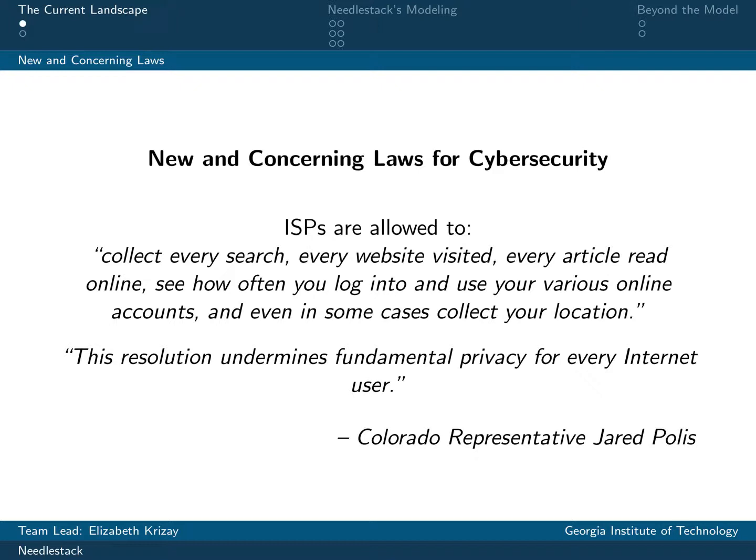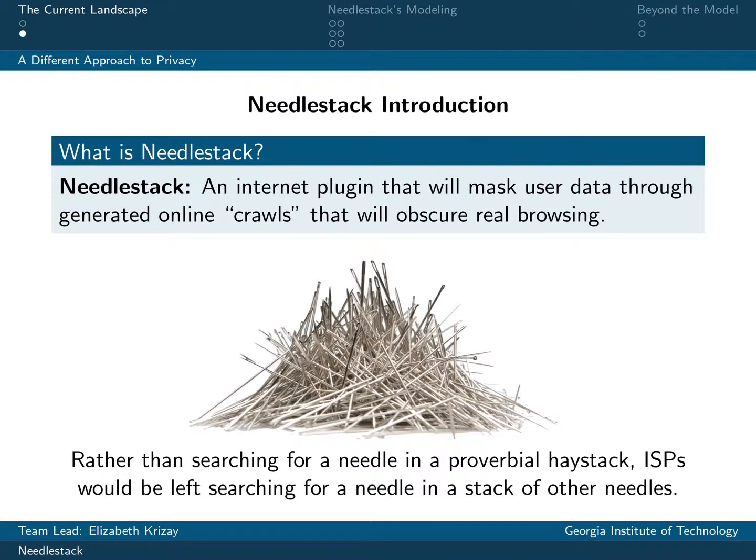And while there are solutions to this problem already in existence, these solutions can often be expensive when done correctly and ineffective when not. What we aim to create in NeedleStack is another solution to this problem of data privacy, but ideally one that is easily accessible, inexpensive, and effective.